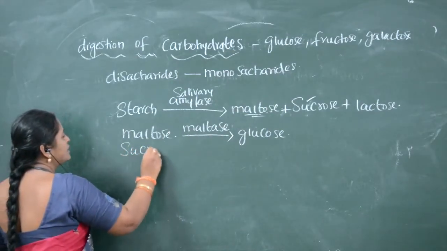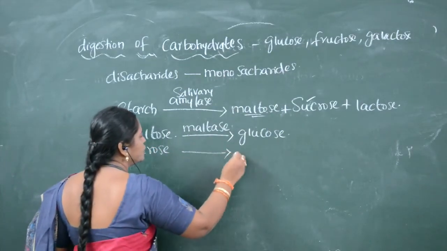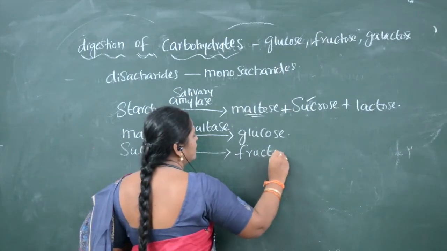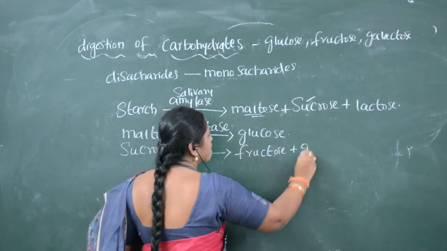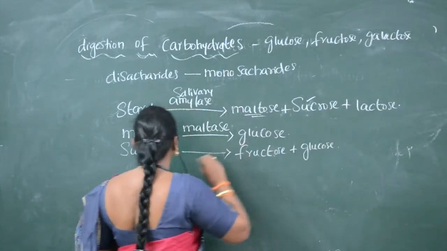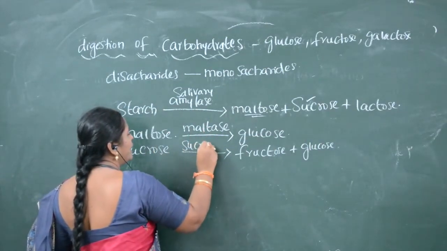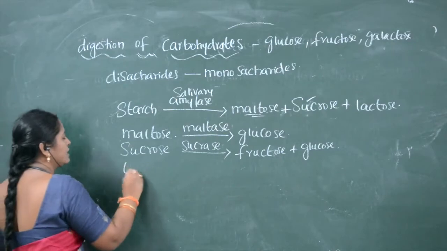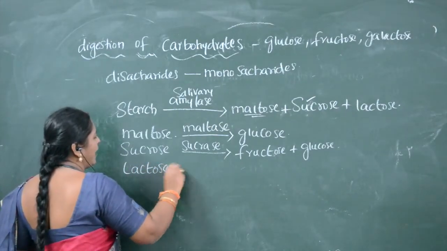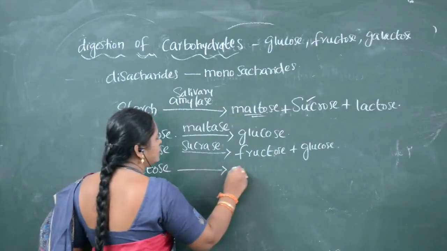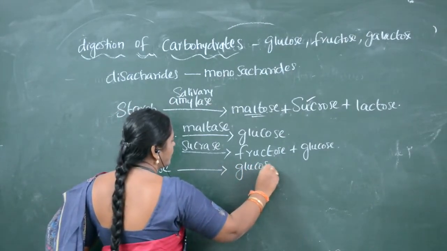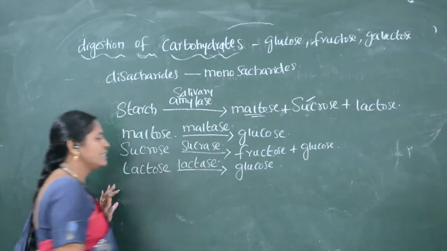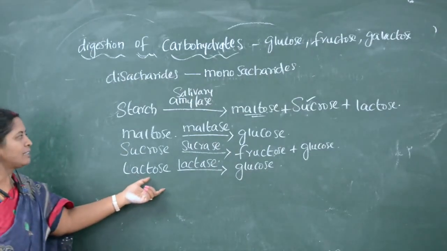Sucrose is converted to fructose and glucose by an enzyme called sucrase. Another one is lactose. Lactose is converted to glucose and galactose by the enzyme called lactase. So these are the end products.